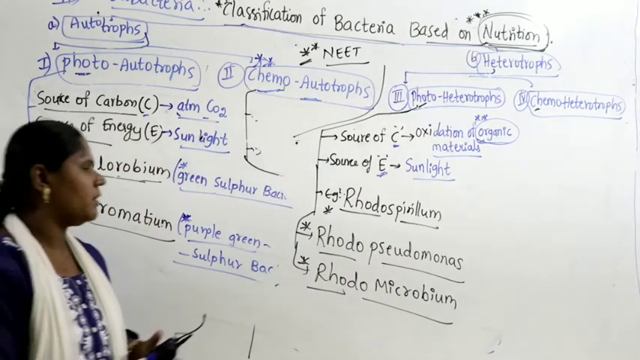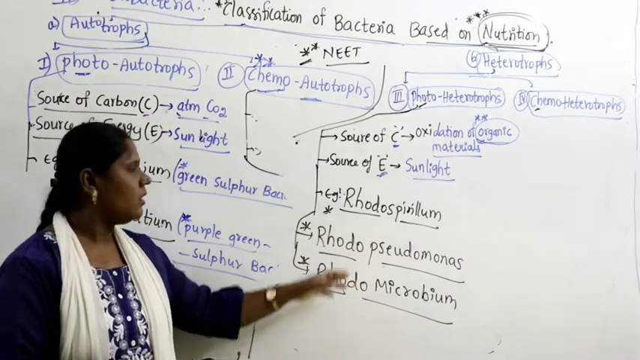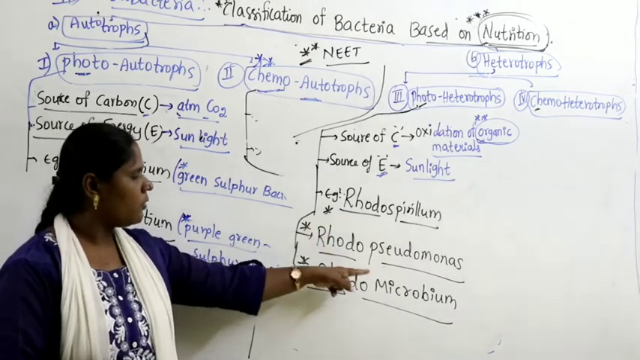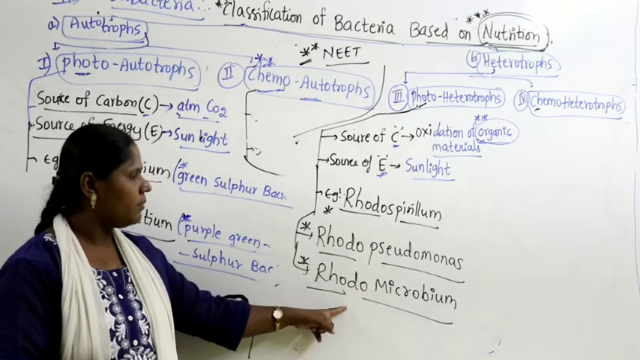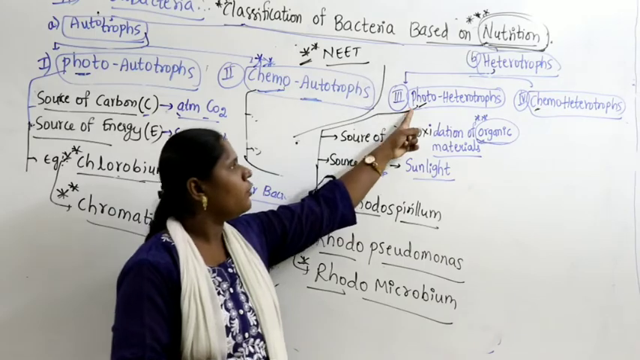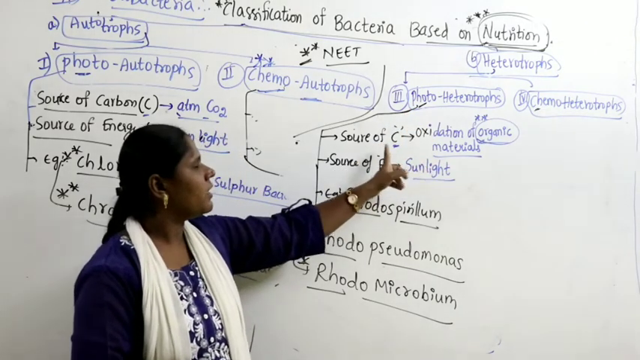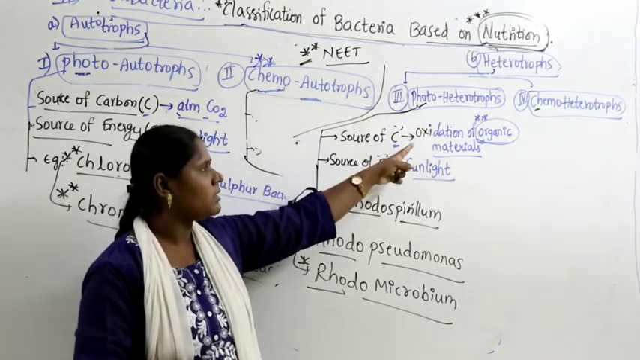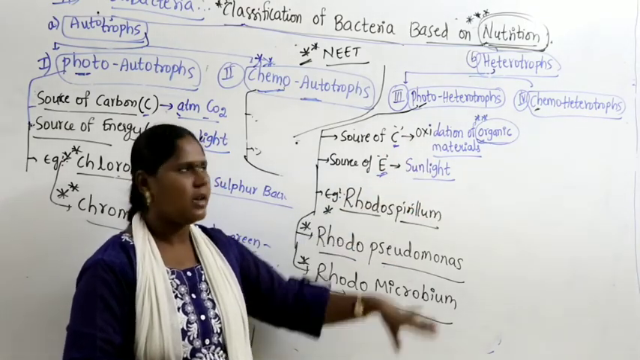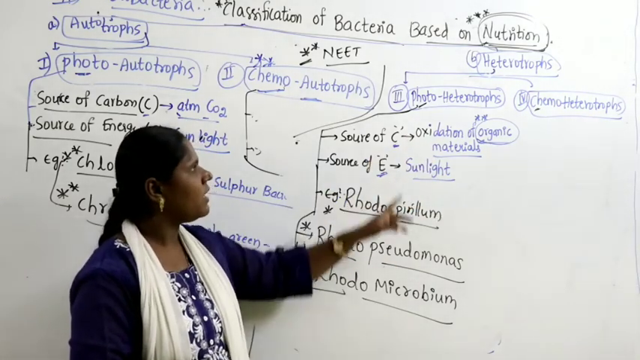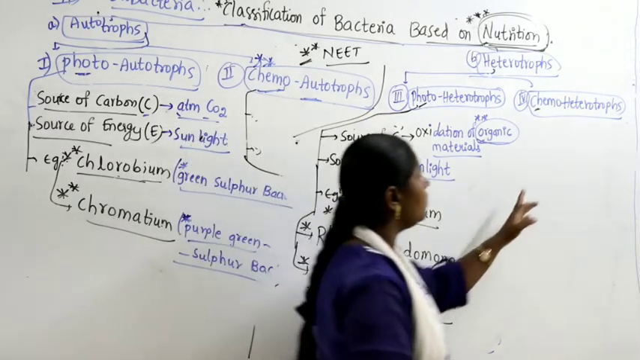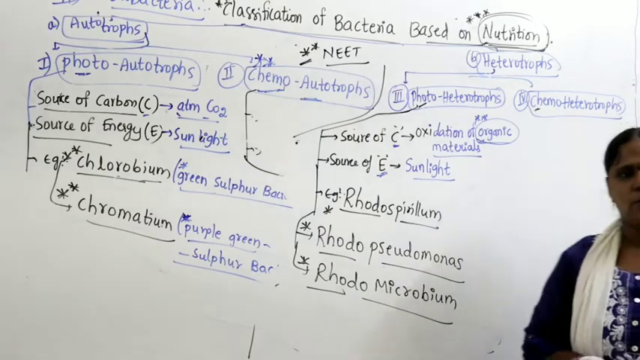So, which bacteria fall as examples here? They are nothing but Rhodospirillum, Rhodopseudomonas, Rhodomicrobium. These bacteria act as examples for photoheterotrophs, where they get carbon by breakdown or oxidation of organic materials and they get energy from sunlight. Such a category is called photoheterotrophs. Now let us go to the next one, chemoheterotrophs.